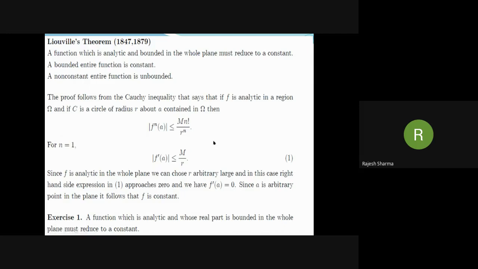Now, this Liouville's theorem has many interesting consequences. First is exercise 1. A function which is analytic and whose real part is bounded in the whole plane must reduce to a constant. The idea of the solution of this exercise is that when f is analytic, exponential f is also analytic. And when its real part is bounded, then exponential f is bounded. Then we apply Liouville's theorem to exponential f, and from this we deduce that f is constant.